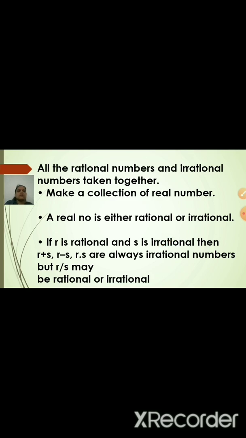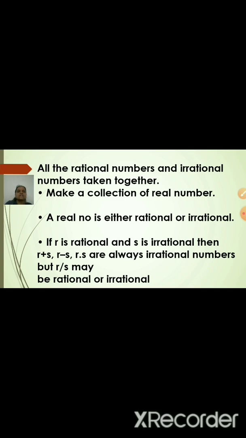Now the next property: if R is rational and S is irrational, then R plus S, R minus S, R into S are always irrational numbers. For example, if I take the rational as 1 and the irrational as root 2, then 1 plus root 2, 1 minus root 2, and 1 into root 2 are all irrational.